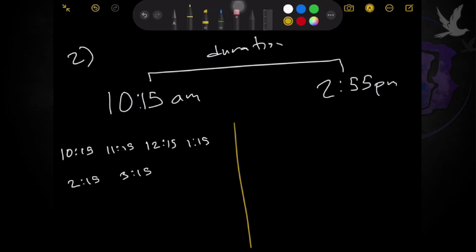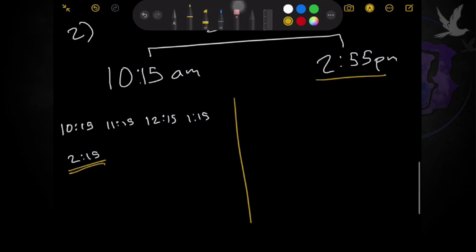But if you notice, yung end time natin is 2:55 and 3:15 is already over 2:55, which means we should not consider this anymore. So we can now take ito, the last hour natin. So which means we are now left with a few minutes na lang, from 2:15 all the way to 2:55.